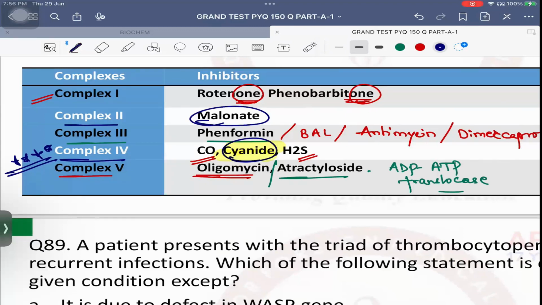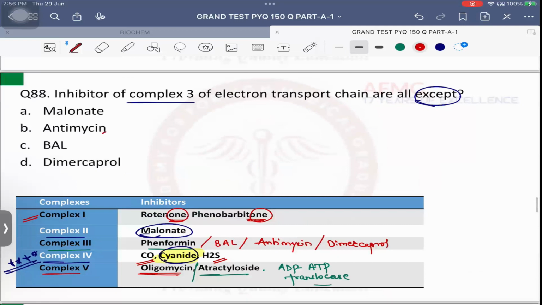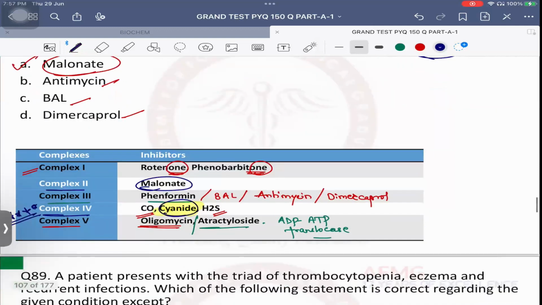Okay. So quickly, complex 1 inhibitors, rotenone and phenobarbital. Complex 2 malonate. Complex 3 fenformin, BAL, antimycin, dimercaprol. Complex 4 carbon monoxide, cyanide, hydrogen sulfide. Complex 5 oligomycin. ADP ATP translocase, atractyloside. So here you answer antimycin, BAL, dimercaprol. All are complex 3 inhibitors except malonate, which is a complex 2 inhibitor.